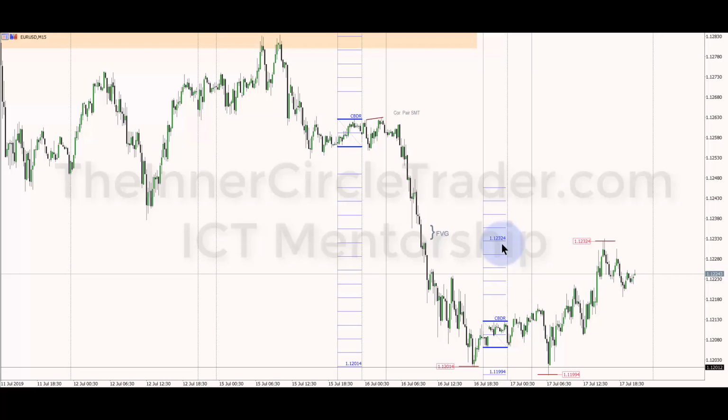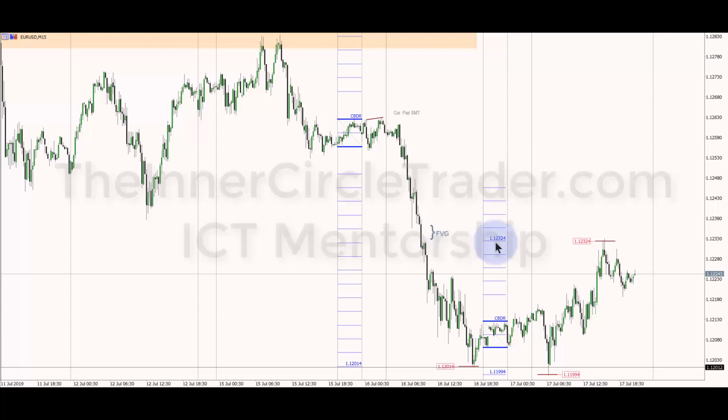Now, why do I have that noted? If you look back over here, you see a fair value gap. So what standard deviation exists inside that fair value gap, or approaching it, or completing it? So it could be this one or this one. So low-hanging fruit objectives, again, this is the first one we get to, meeting very close to the low.